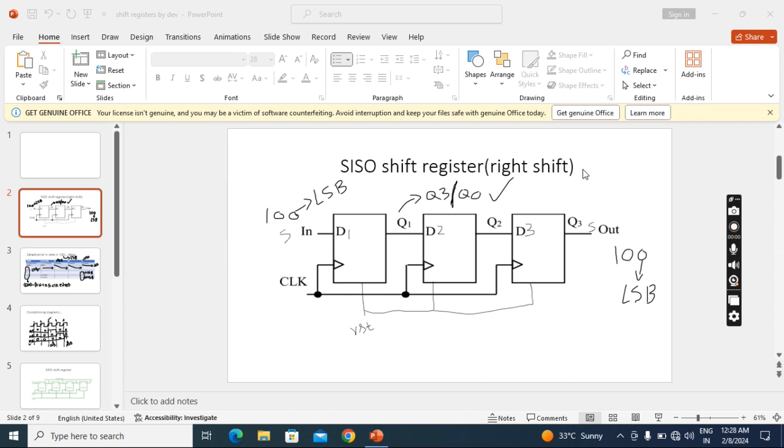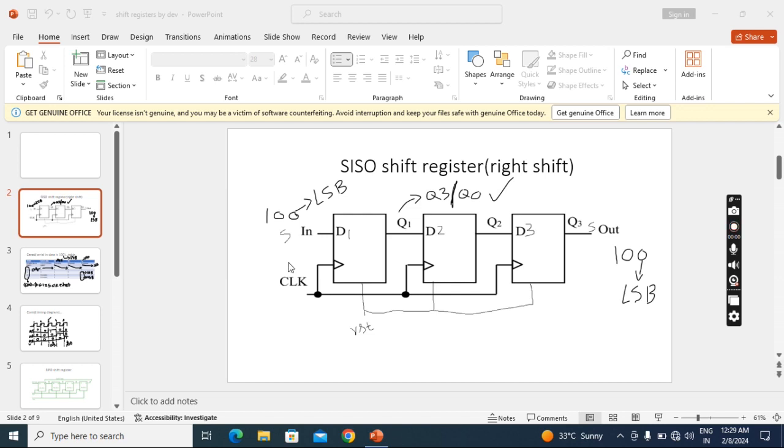That's why we use only D flip-flops in shift registers. Here I connected a positive clock, and I connected reset also. We can use any clock, positive or negative, and any reset, positive or negative, no issue.